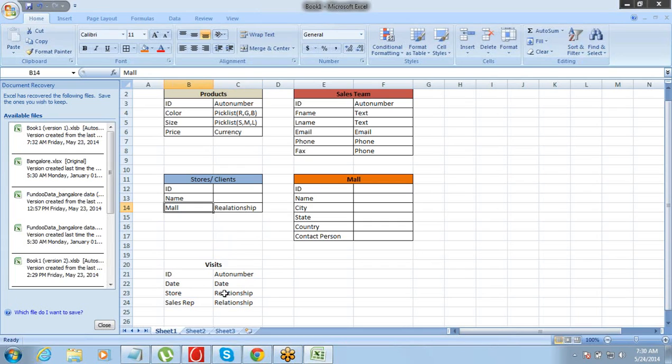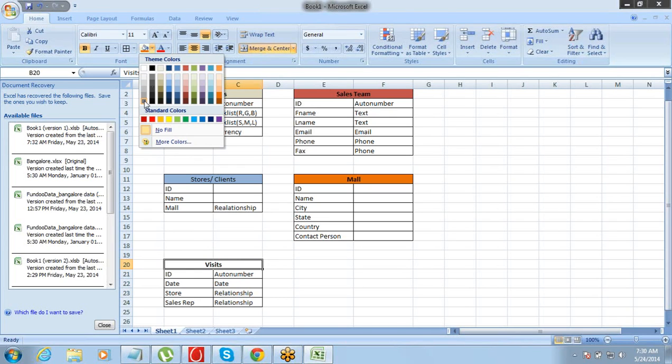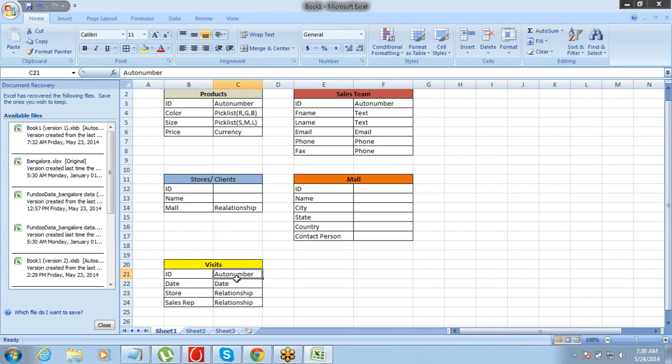Fine. So this becomes a parent, and mall is the parent of a parent. So that's fine. So we have visits being tracked here.